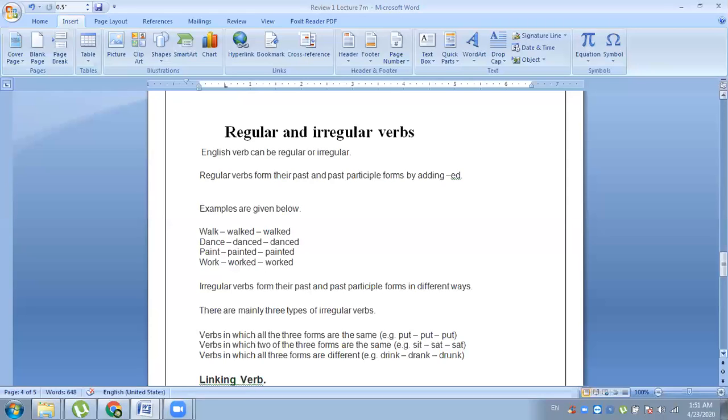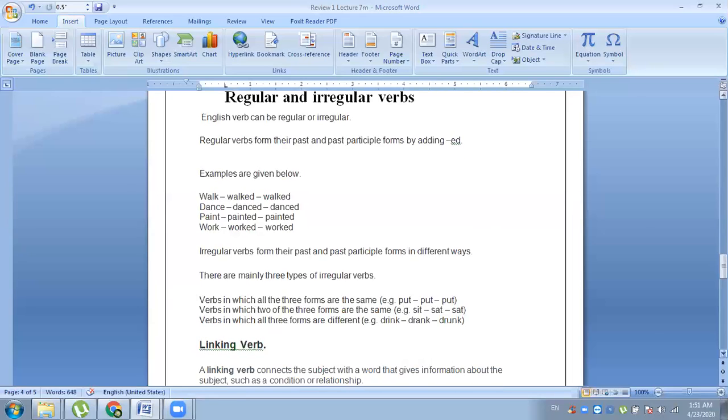Here all three forms are different. Drink has a different spelling, drank is also different, and drunk also has a different spelling.